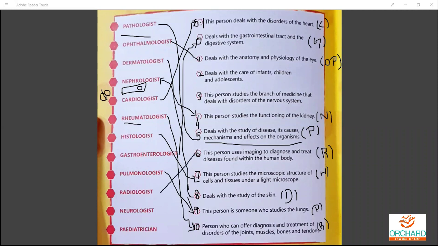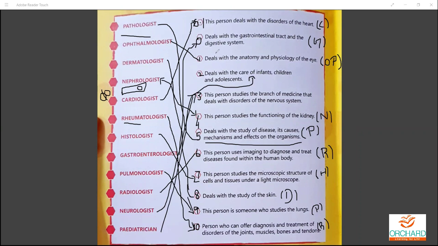Next comes the neurologist. Neurons, where it is located. Yes, so it's totally nervous system related, so it has to go with nervous related. And lastly, the pediatrician, we already know, deals with the care of infants, children, and adolescents. So this will be your answers.